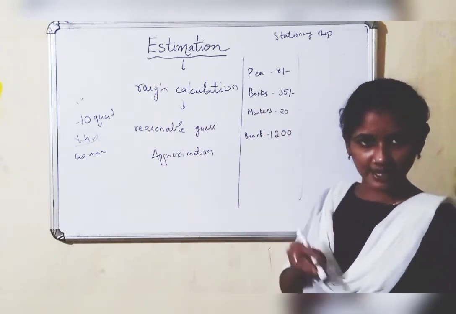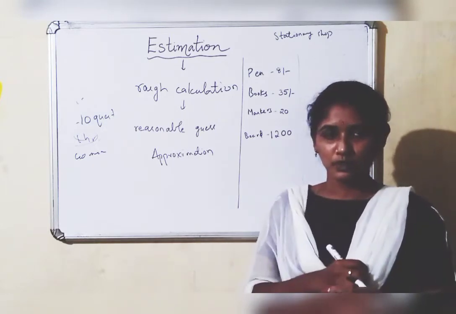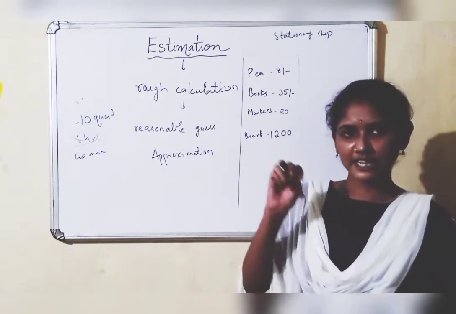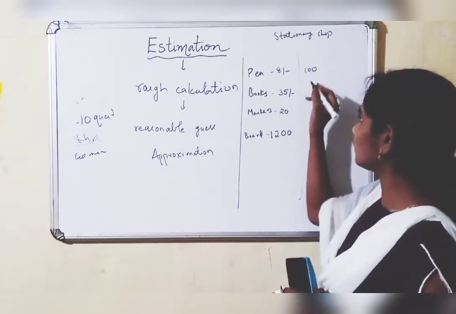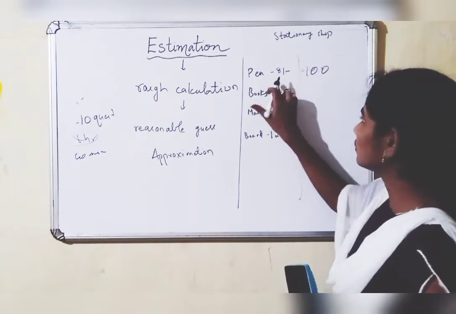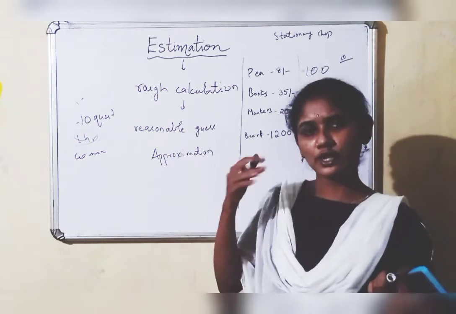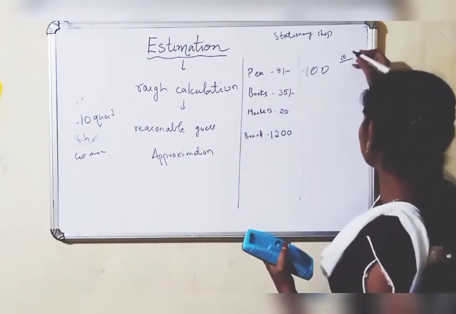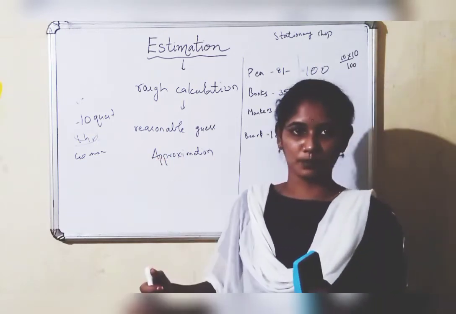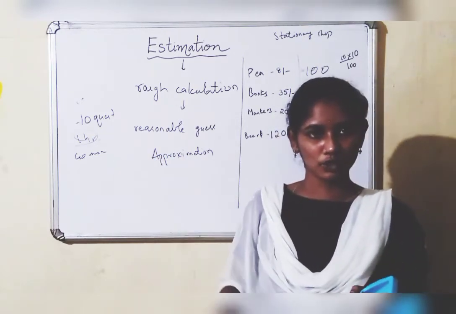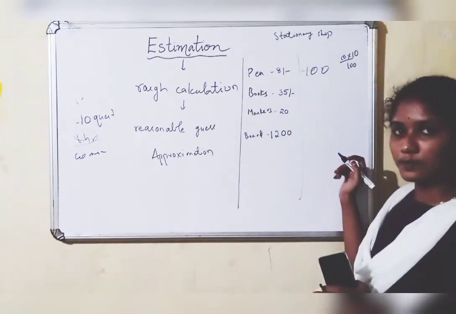You don't know these exact rates and you want to buy 10 pens in my shop. Nearly how much amount will you take? Yes. So nearly you will go with 100 rupees. Right? If you want to buy 10 pens, and you don't know it is 8 rupees, you can take it as 10 rupees. 10 tens are 100. 10 pens, 10 rupees each, 100 rupees. Then you will take 100 rupees and go to the shop to buy 10 pens. Then you are left with 20 rupees.